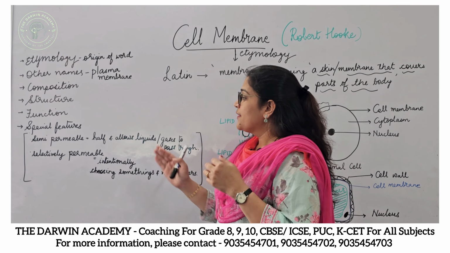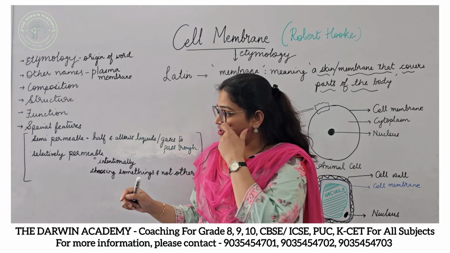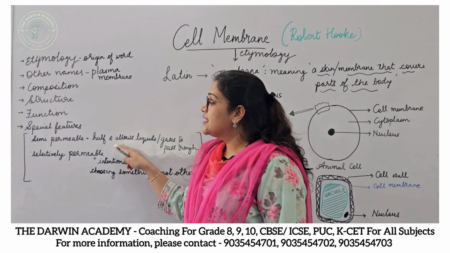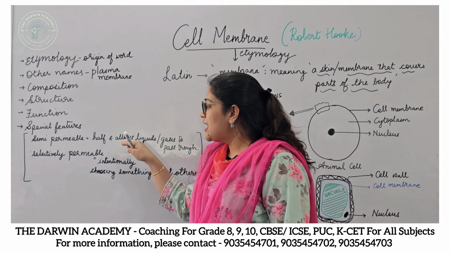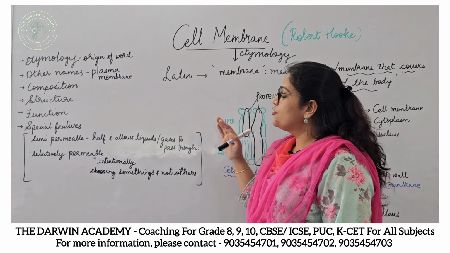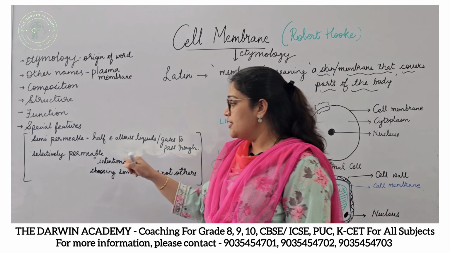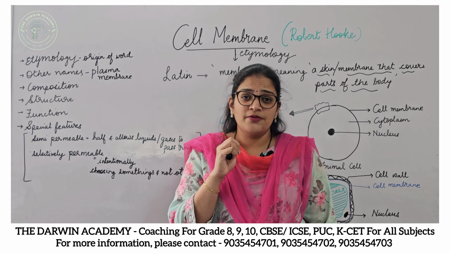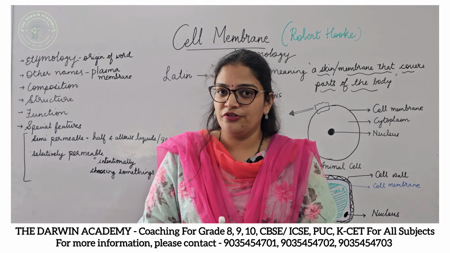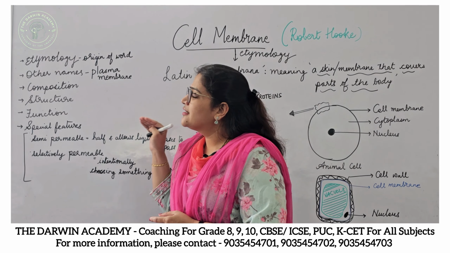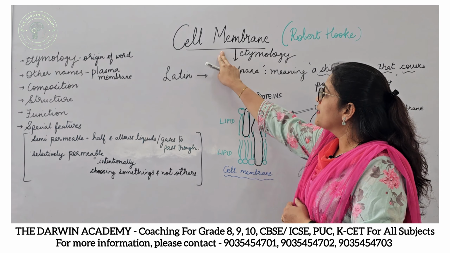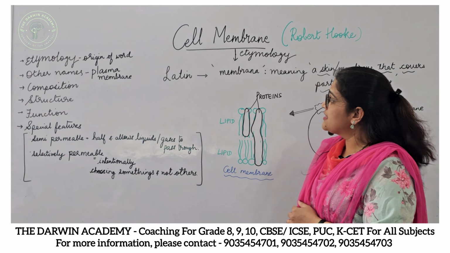Okay, so let me repeat these special features of the cell. If I say semi-permeable, then it means the cell membrane will allow only half of the liquids or fluids or gases to pass through it, and also it will intentionally choose the materials which should come into the cell and which should be going out of the cell. So these are the very specific details of the cell membrane. I would like to go through whatever we have discussed.